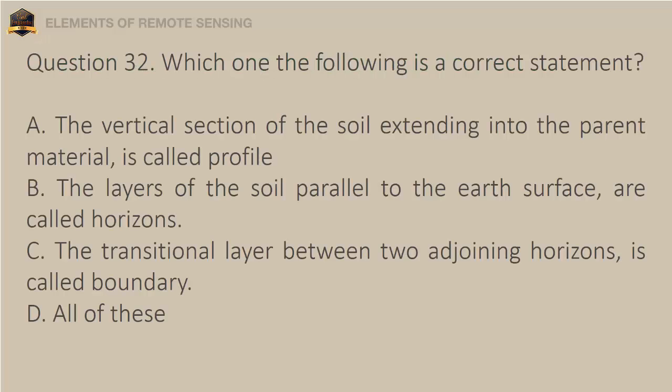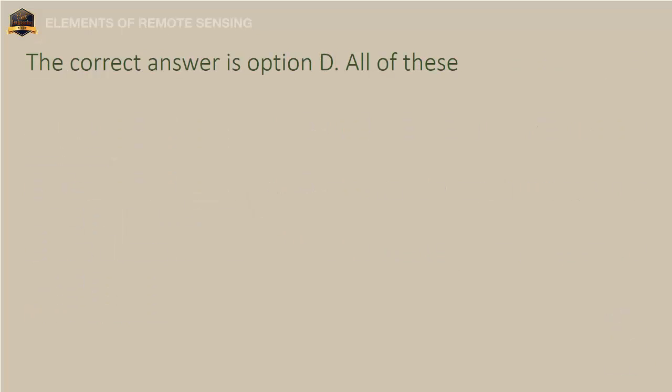Question 32. Which one the following is a correct statement? A. The vertical section of the soil extending into the parent material is called profile. B. The layers of the soil parallel to the Earth's surface are called horizons. C. The transitional layer between two adjoining horizons is called boundary. D. All of these. The correct answer is option D. All of these.